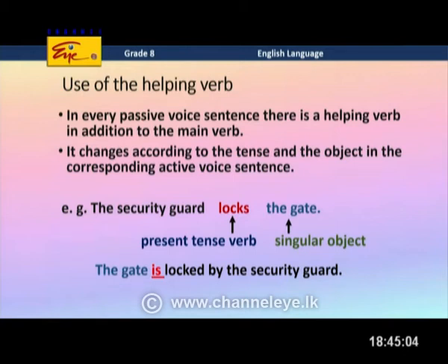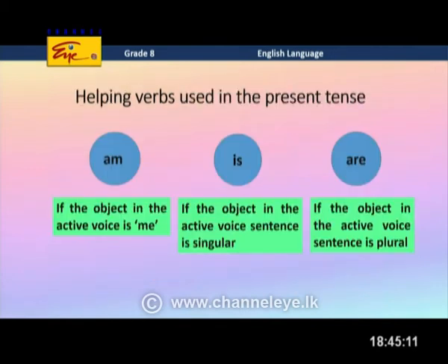So, the sentence is constructed in this way. The gate is locked by the security guard, right? So, these are the helping verbs that we use in the present tense. So, what are the three words that we use, miss? Am, is, are. Yes, am, is, are, right?